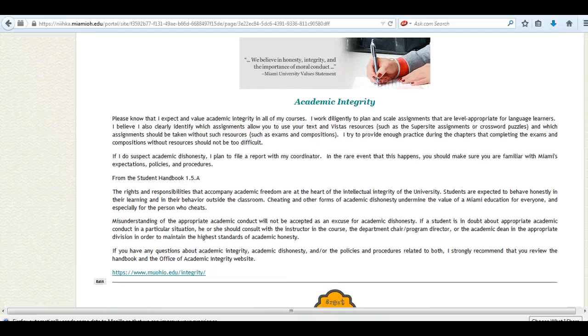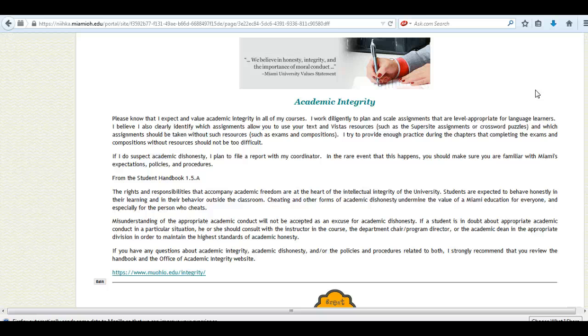This section here is on academic integrity. It is very, very important that you stay away from online translators, that you do your own work. You do not receive assistance, for example, from a native speaker. That you do not copy information from a classmate. It needs to be your own work.